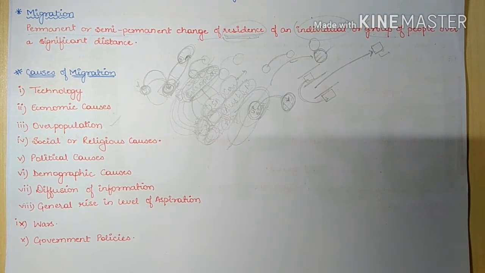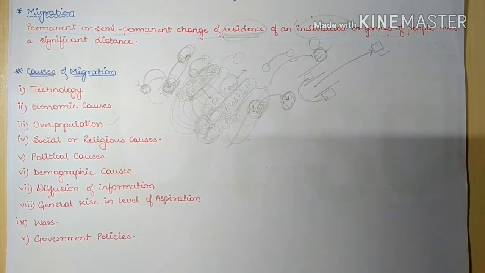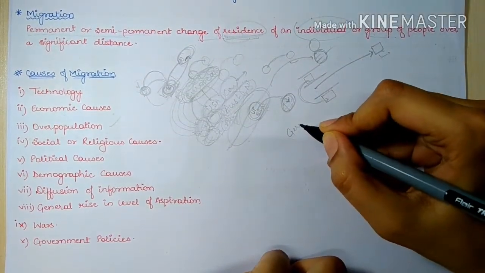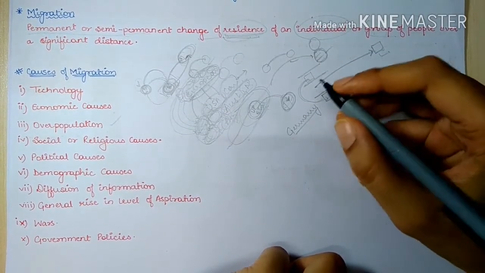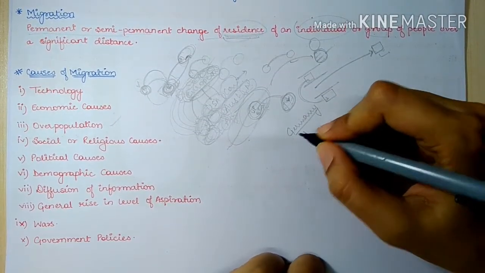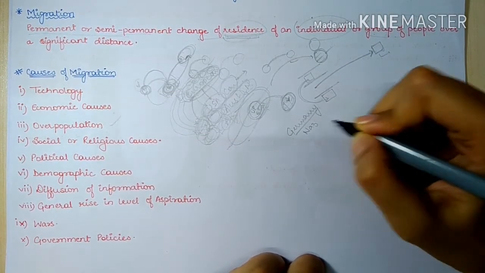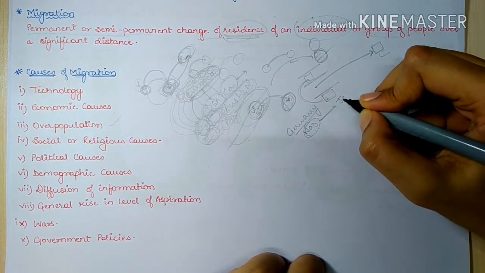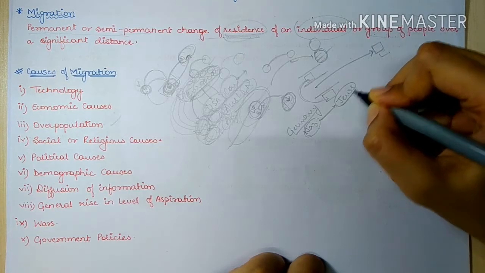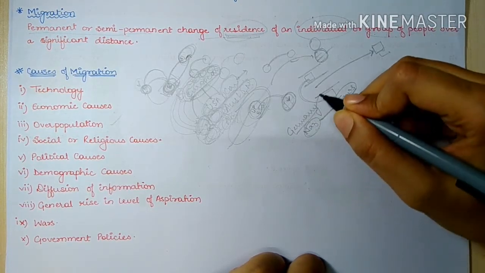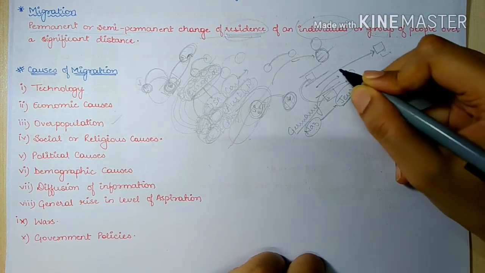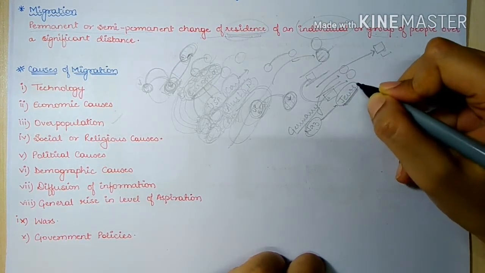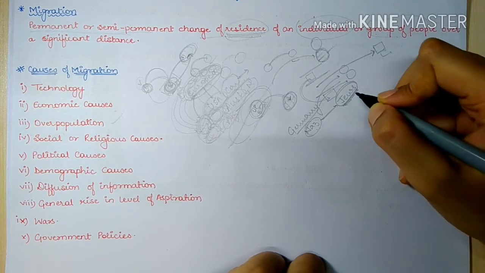So that was overpopulation. Next is social or religious cause. See, social factors lead to large scale migration of people. For example, let's take the example of Germany. During the time of the World War, under Hitler, Germany was dominated by Nazis. These Nazis were most hostile to Jews. So these Jews migrated from Germany towards other countries. This was migration of Jews. This was a social cause.